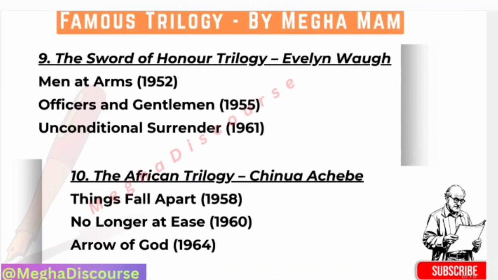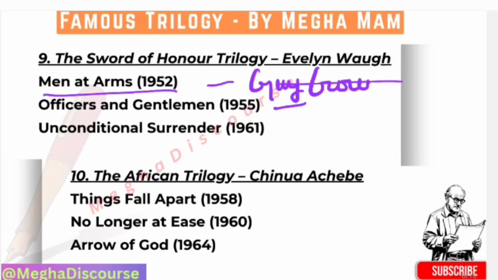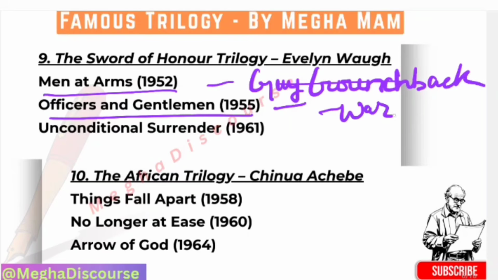Okay, we have the Sword of Honour trilogy by Evelyn Waugh, and first he wrote Men at Arms in 1952, which introduces Guy Crouchback. He is the character, Guy Crouchback. Then Officers and Gentlemen, which shows wartime chaos, so it is on war. Then we have Unconditional Surrender, which highlights moral collapse. So you will find satire on war and honour in his trilogy.